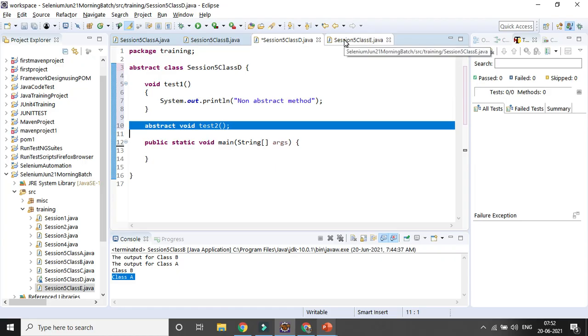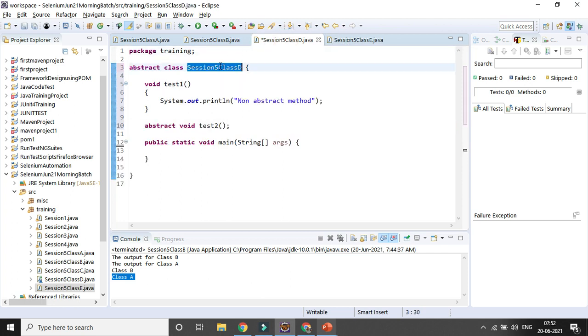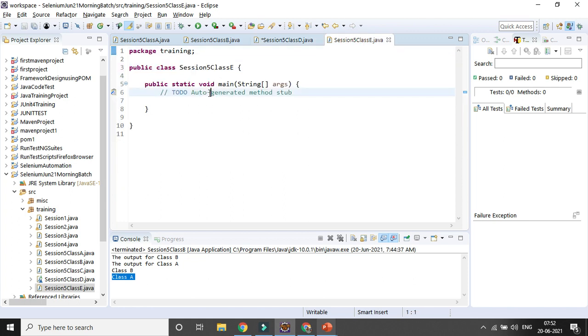Now in case my class E wants to extend class D, class D here can be my parent class and class E will be my child class. So if I want to extend it, what happens?